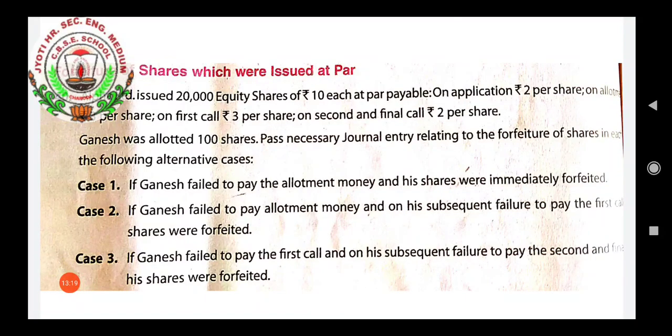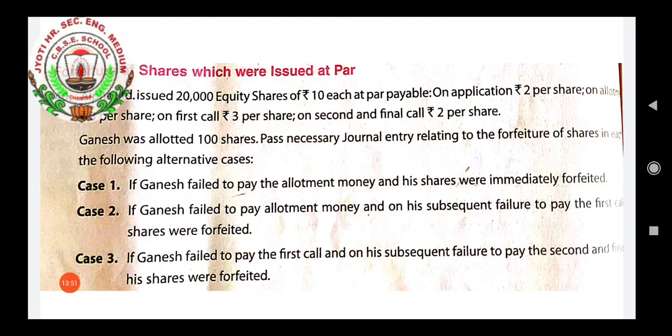Now we will see question number 40 that is given in your book on page number 8.116. The forfeiture of shares which were issued at par. Question is, Alpha Limited issued 20,000 equity shares of rupees 10 each, payable on application 2 rupees per share, on allotment 3 rupees per share, on first call 3 rupees per share, on second and final call 2 rupees per share.